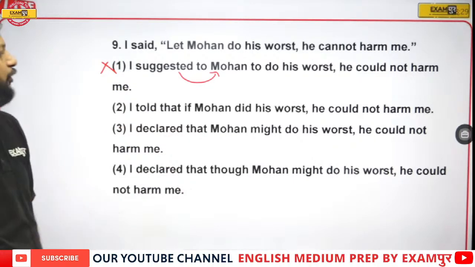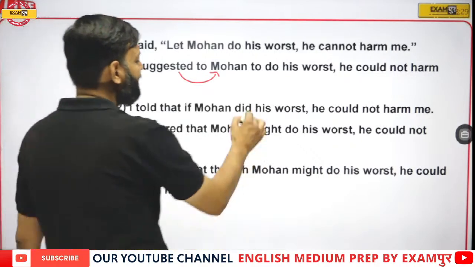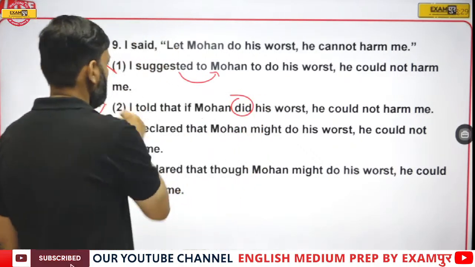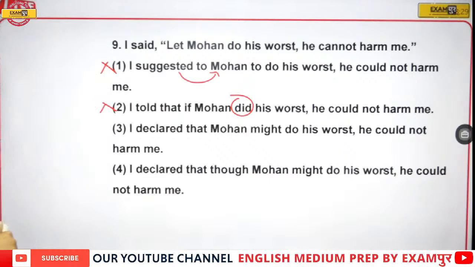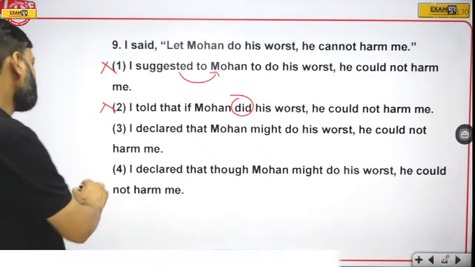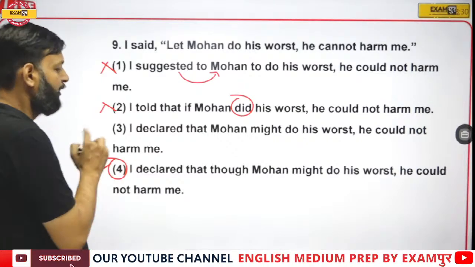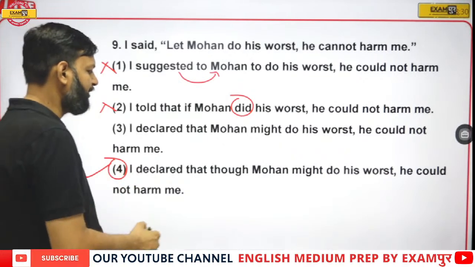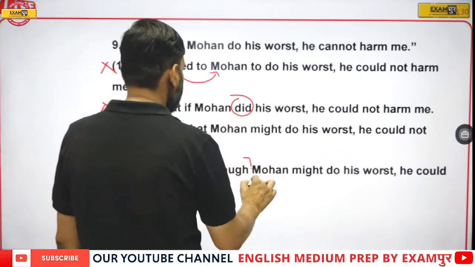Then I told if Mohan did his worst. Did cannot be used. Okay. I declared that though Mohan might do his worst, he could not harm me. So here option number 4 is the right answer. Why option number 4 is the right answer? Because in this option we have though.